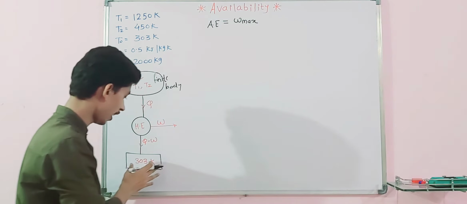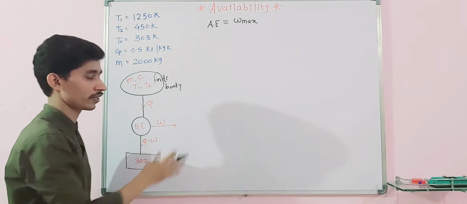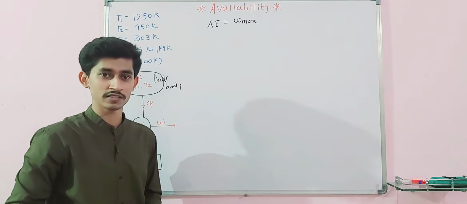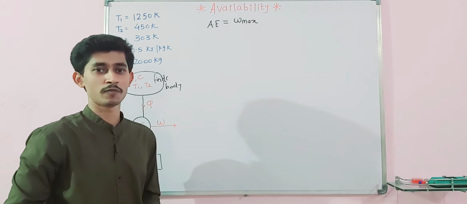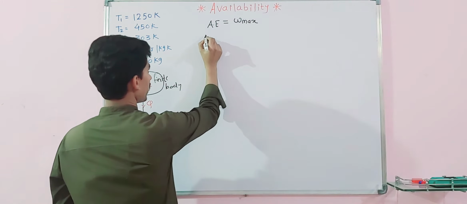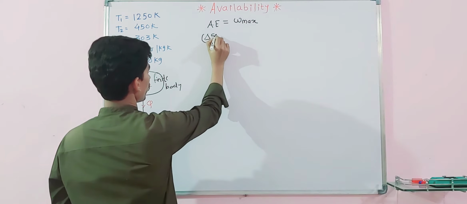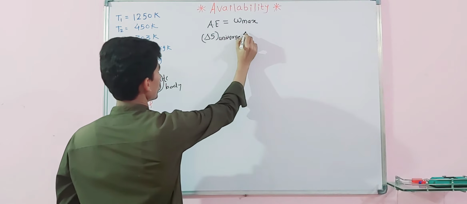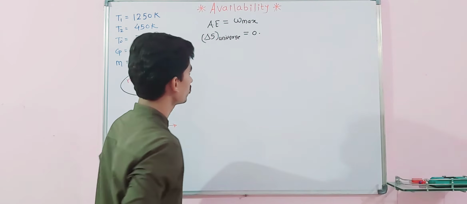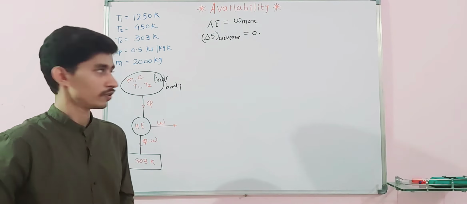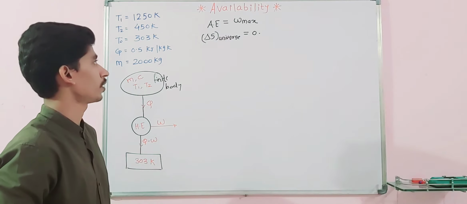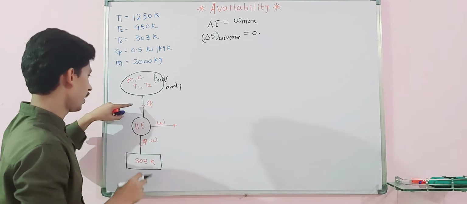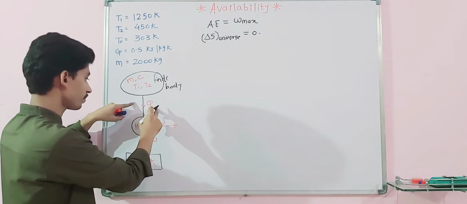So we are assuming this as a heat engine. For a heat engine, a cyclic process is there. For a cyclic reversible process, entropy change is equal to 0, or we can say the entropy change for the universe for a cyclic process is equal to 0. This concept we know, and we are going to apply it over here. First we have to write down the entropy for this system.